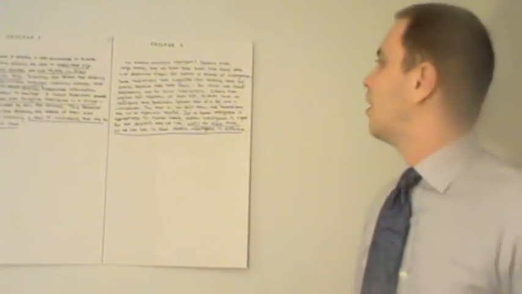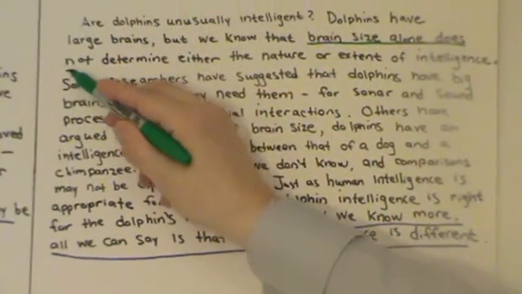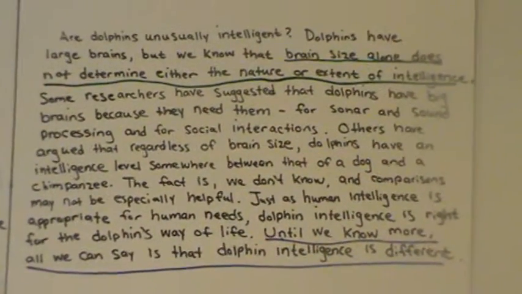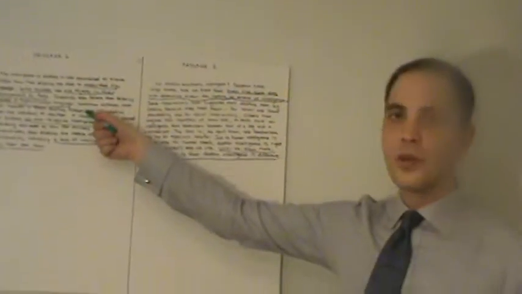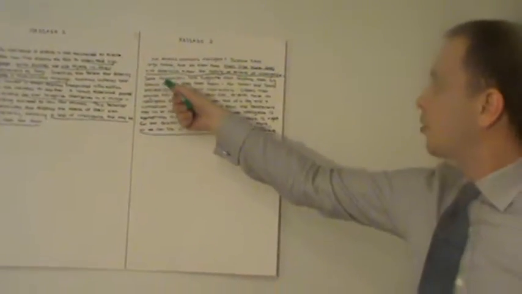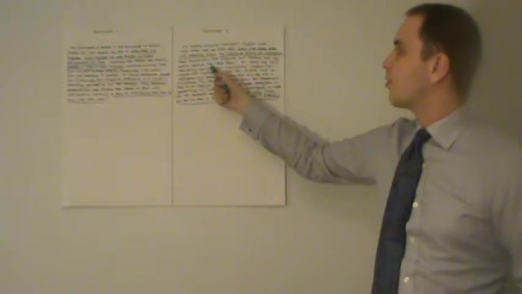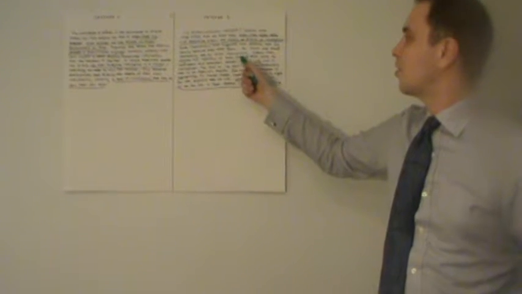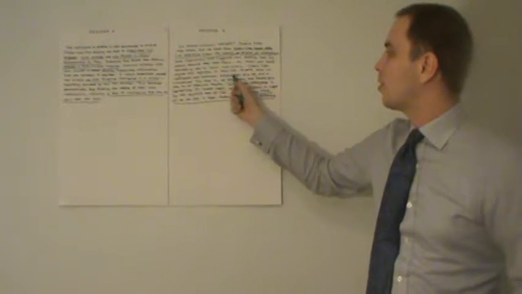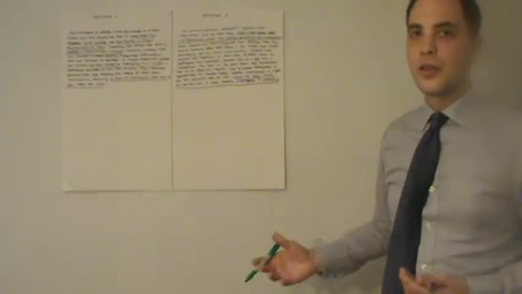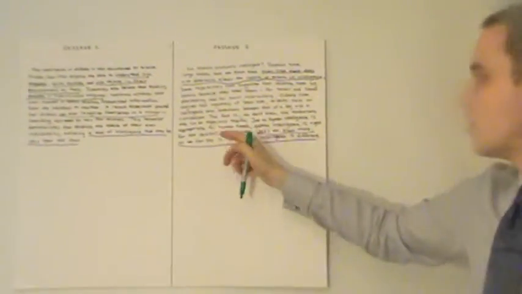Are dolphins intelligent? Dolphins have large brains, but we know that brain size alone does not determine either the nature or extent of intelligence. So even if you have a big brain, it doesn't necessarily mean that you're intelligent. Again, it's not disagreeing, but it's not agreeing either. Some researchers have suggested that dolphins have big brains because they need them for sonar and sound processing and for social interactions. Again, neither agreeing nor disagreeing. Others have argued that regardless of brain size, dolphins have an intelligence level somewhere between that of a dog and a chimpanzee. Again, nothing really related to dolphins' intelligence level as compared to humans, so it's not necessary.